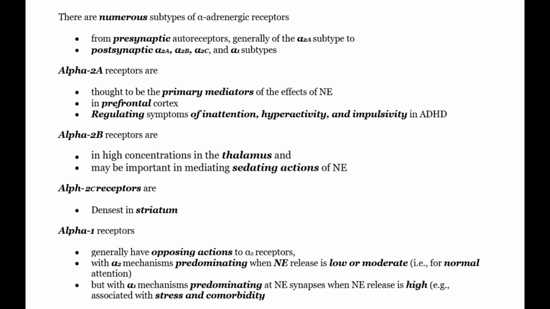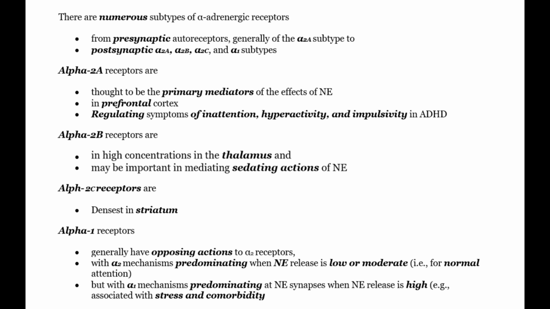Alpha-2 adrenergic agonists. There are numerous subtypes of alpha-adrenergic receptors, from presynaptic autoreceptors, generally the alpha-2A subtype, to postsynaptic alpha-2A, 2B, 2C, and alpha-1 subtypes. The alpha-2A receptors are thought to be the primary mediators of the effects of NE in prefrontal cortex, regulating symptoms of inattention, hyperactivity, and impulsivity. Alpha-2B receptors are in high concentrations in the thalamus and may be important in mediating sedating actions of NE. Alpha-2C receptors are densest in the striatum.